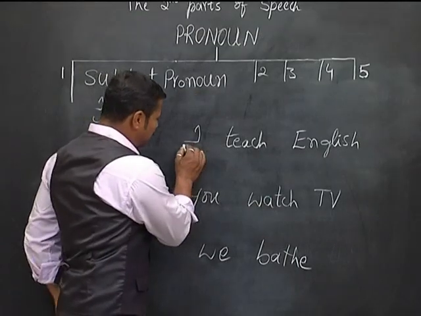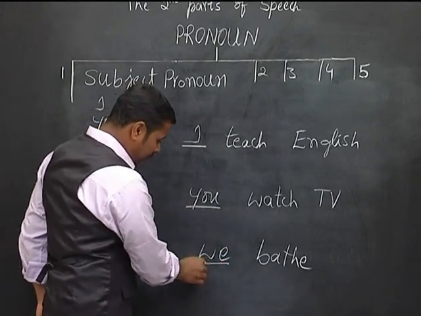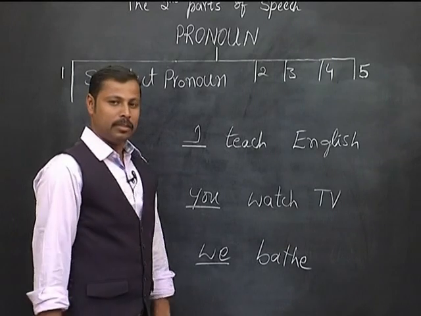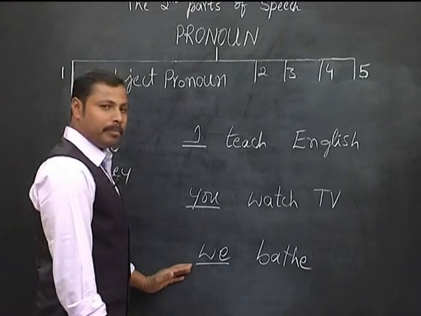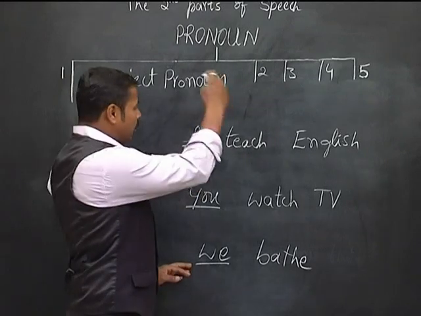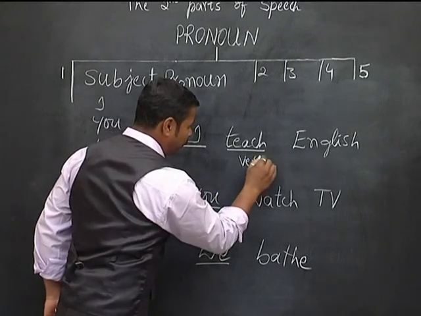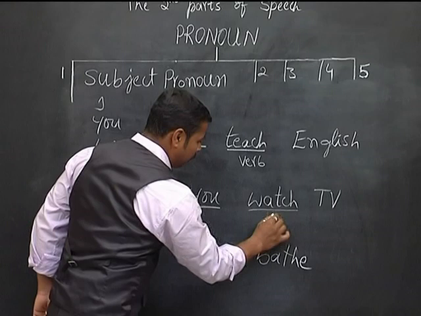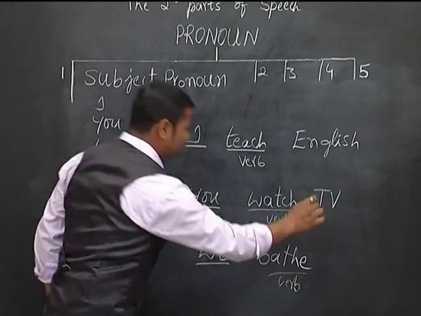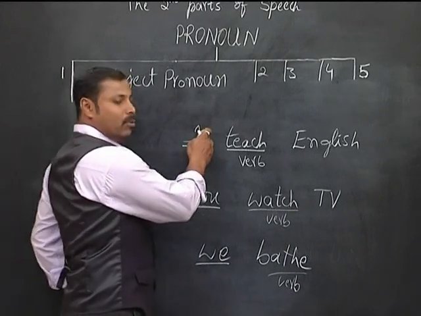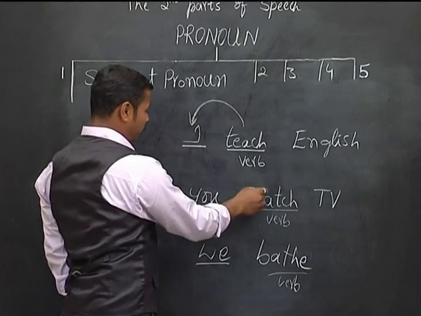They are used at the beginning of the sentence. See here, this is your subject pronoun, this is your subject pronoun, and this is your subject pronoun. This is one technique. One more technique: subject words always come before the verb. See here, teach is your verb, watch is your verb, bathe is your verb. Subject words are here, always before the verb.